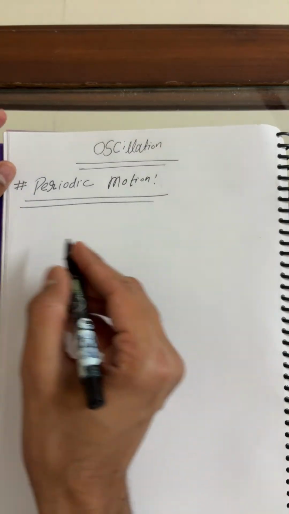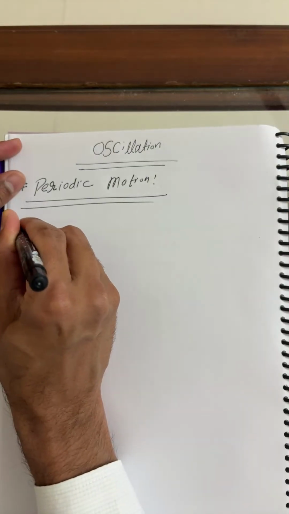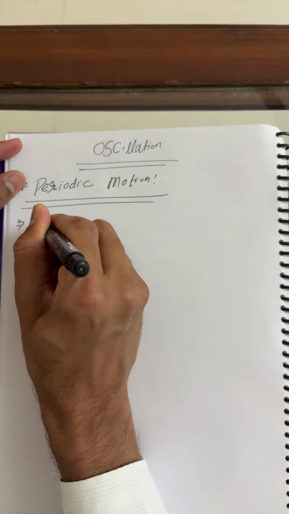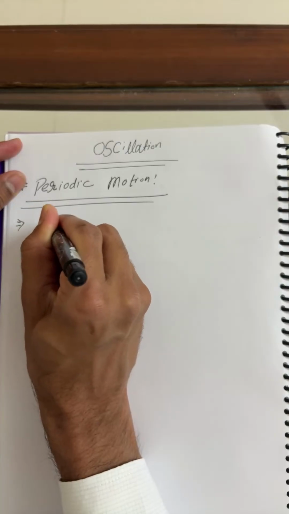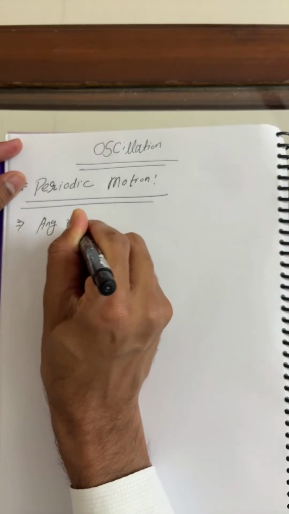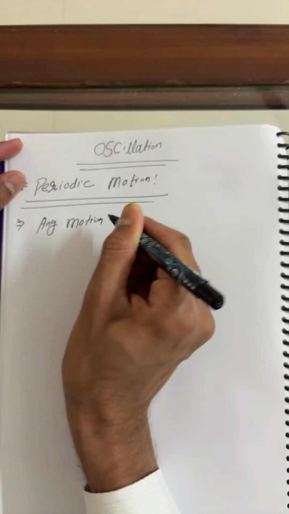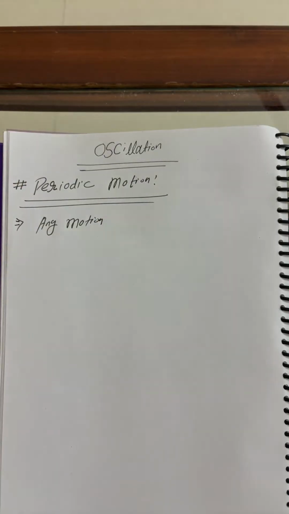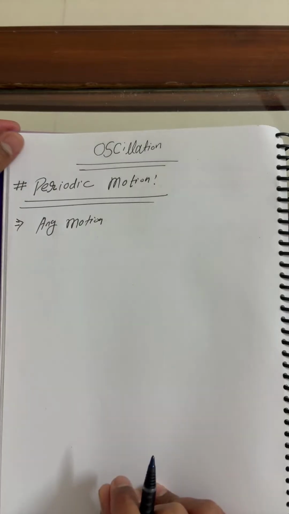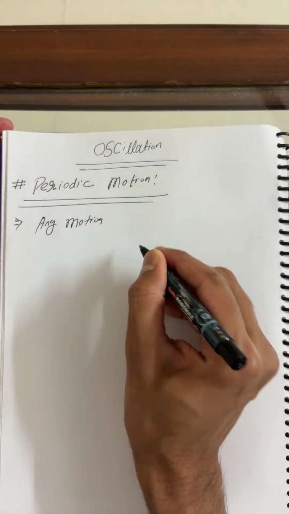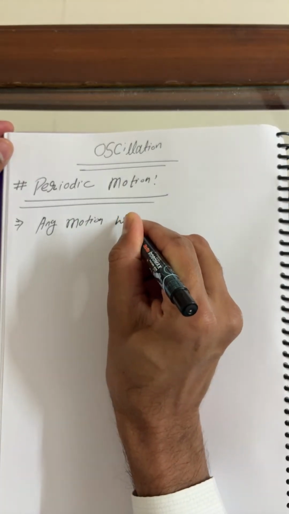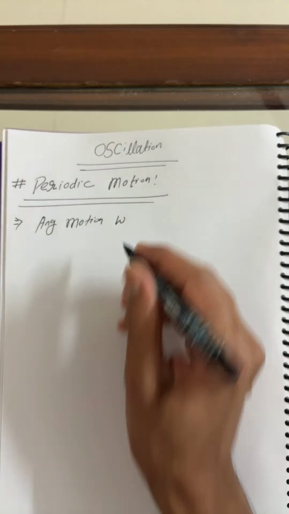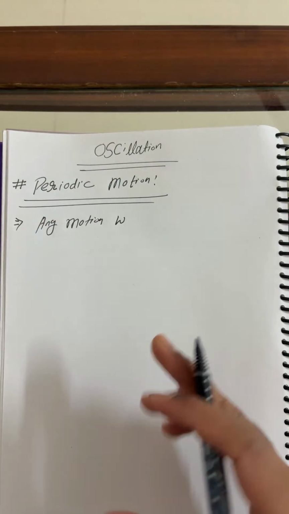I'll write here once, because this is a fundamental class of oscillation. Students, just once, confirm my audio and video are both clear. If anyone is present in the live stream, please write in the chat box.